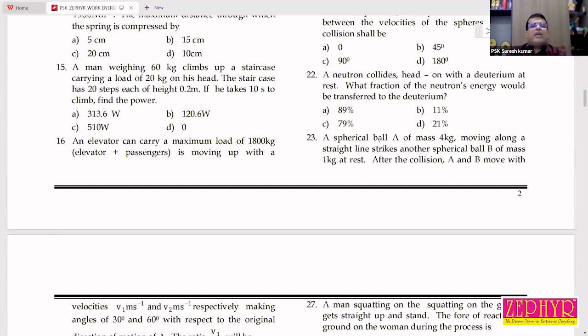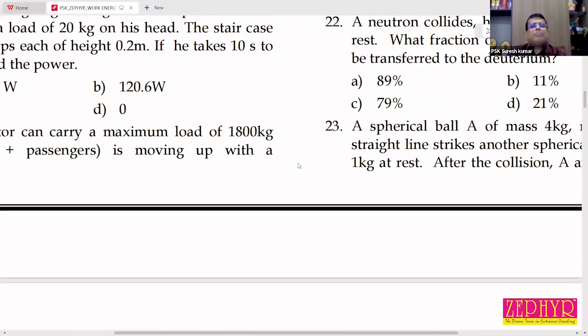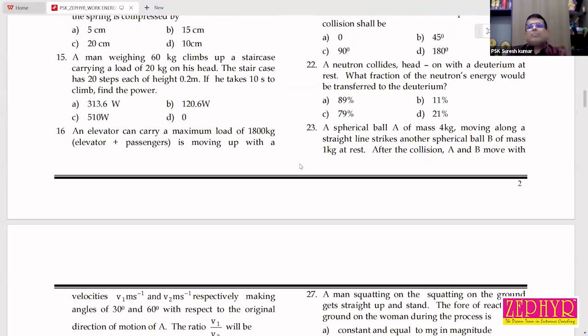Next one is an NCERT based question. Direct question from NCERT book. You read question number 16. Come on. Sir, should I read? Okay, sir. An elevator can carry a maximum load of 1,800 kilogram.